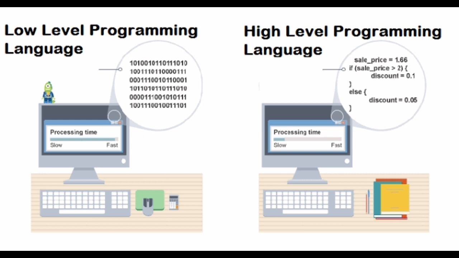It is not necessary for a programmer to remember the address of the memory location where the data is stored. The high level languages are easy to learn and use. It requires translators for translating the high level language into machine level language.